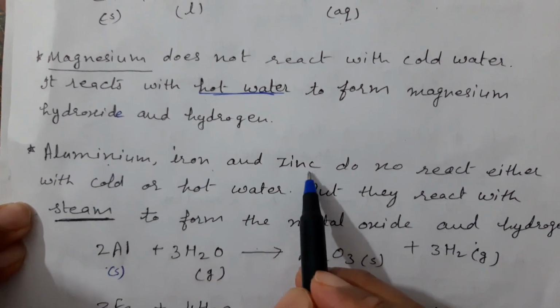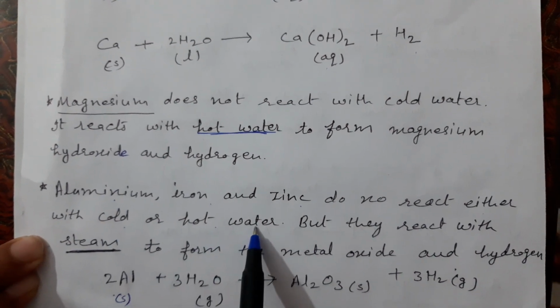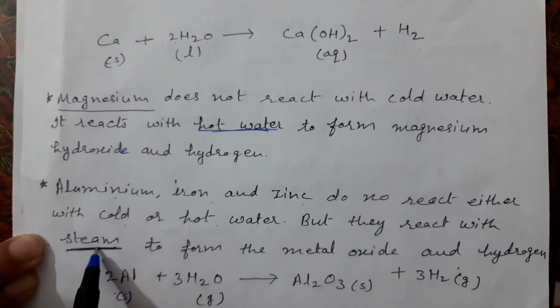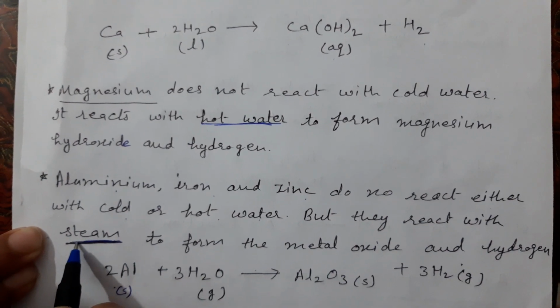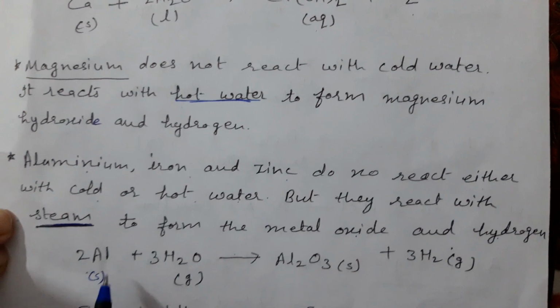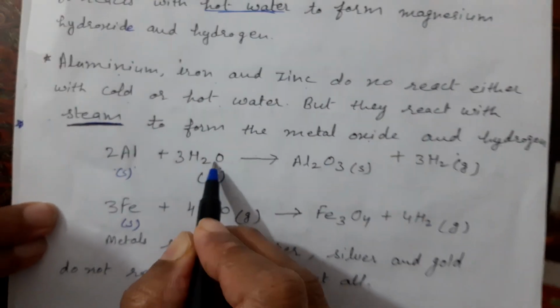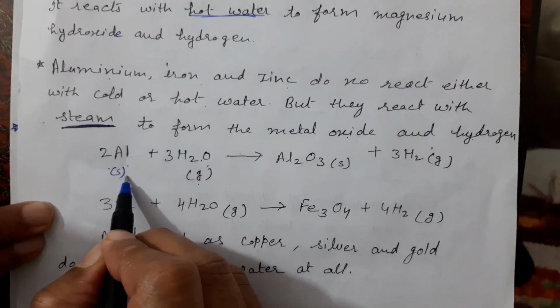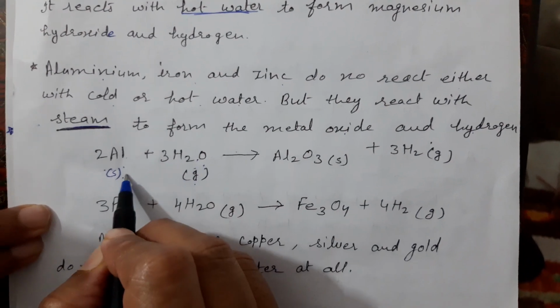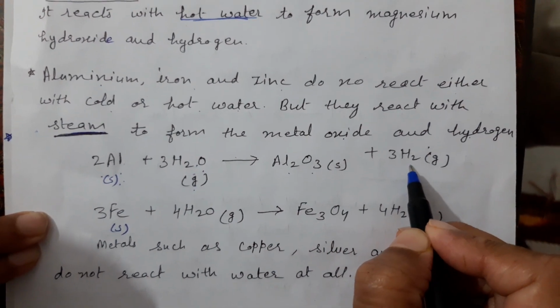Aluminium, iron and zinc do not react with either cold or hot water, but they react with steam. Steam means the gaseous form of water, to form the metal oxide and hydrogen. Aluminium reacts with water in gaseous state. Water is in gaseous state and aluminium is in solid state. They react together, they form aluminium oxide and hydrogen gas.